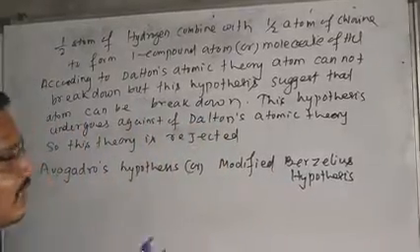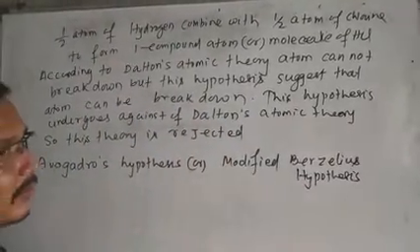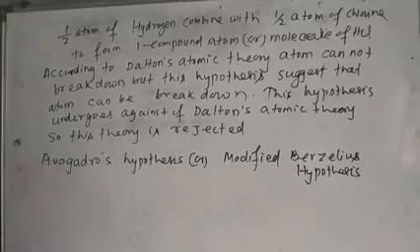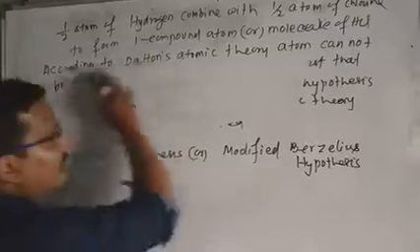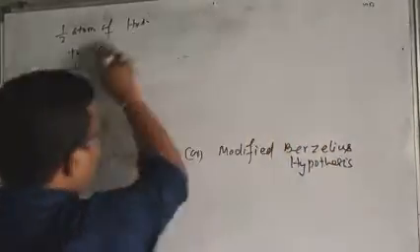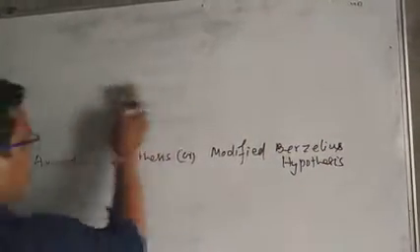It just changes the word atom into molecules. So let me discuss what Avogadro's hypothesis is.